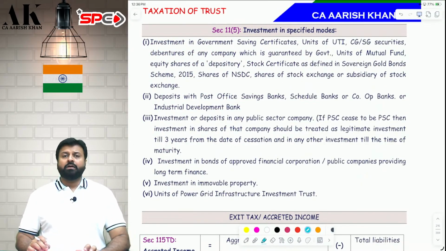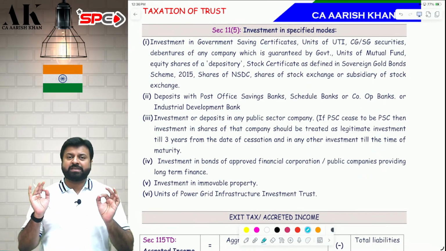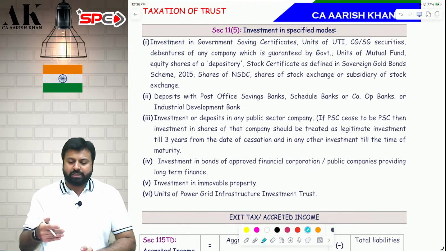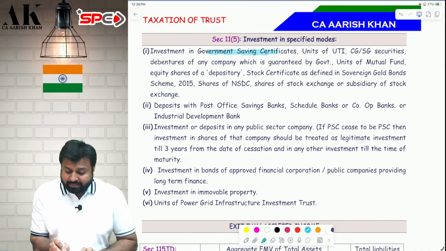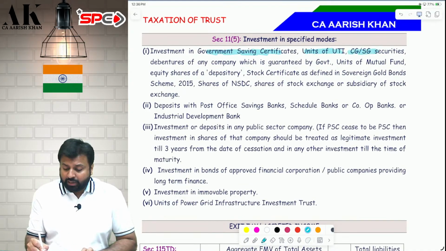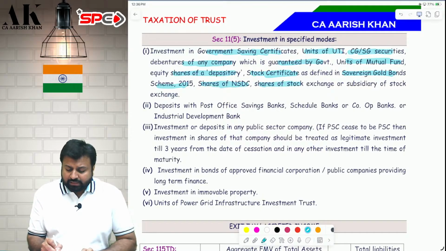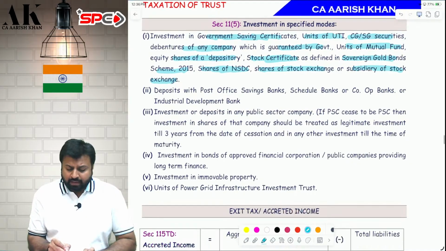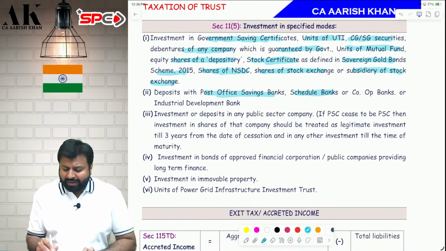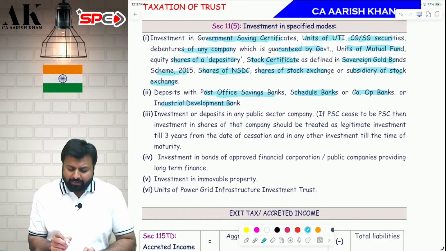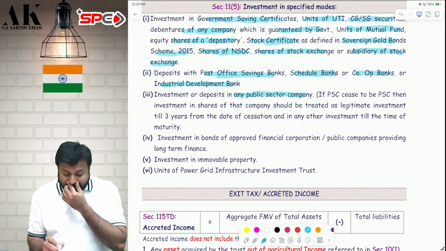Now, what is 11(5)? It is certain specified modes. Mainly it covers government securities. You don't have to memorize this, but just go through it once. Investment in government savings certificates, units of UTI, central government or state government securities, debentures of any company guaranteed by government, mutual fund units, equity shares of depositories, stock certificates as defined in the Sovereign Gold Bond Scheme 2015, shares of NSDC, shares of stock exchange, subsidiaries of stock exchange, deposit with post office savings banks, scheduled banks, cooperative banks, industrial development bank, then investment or deposit in any public sector company.